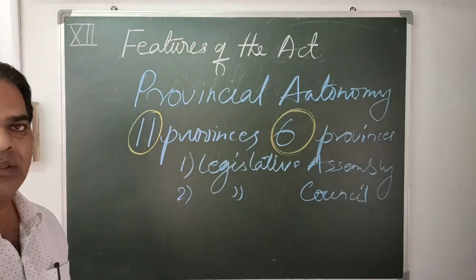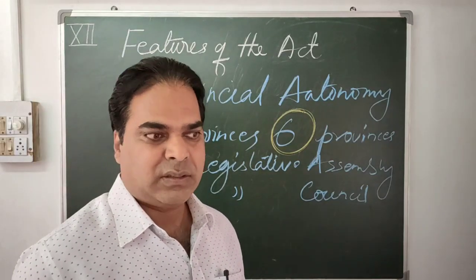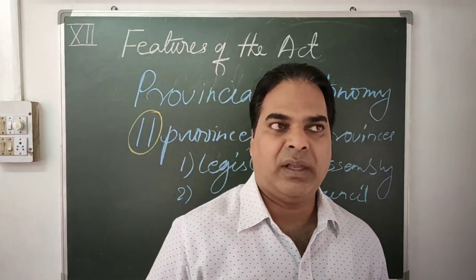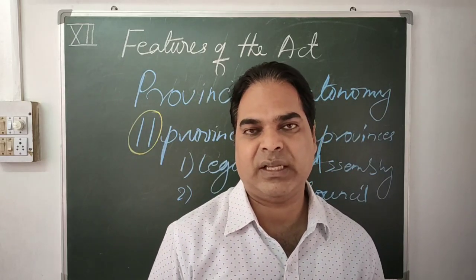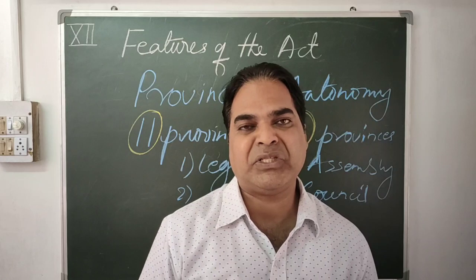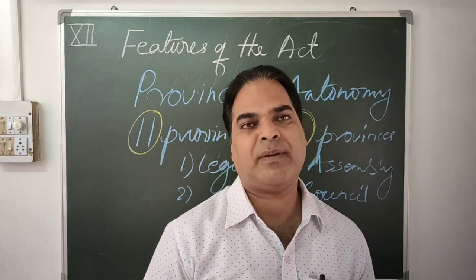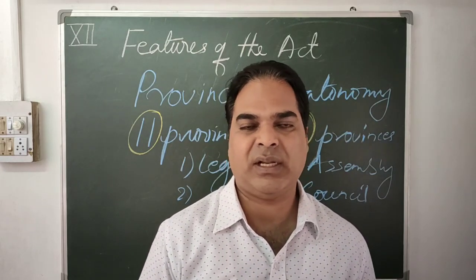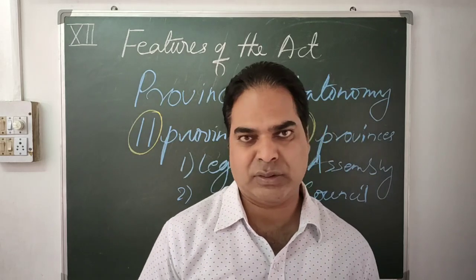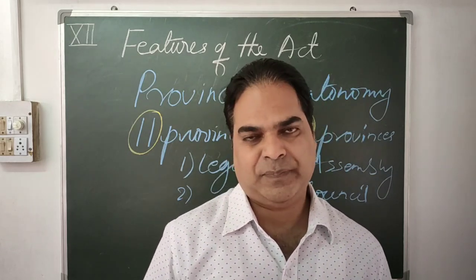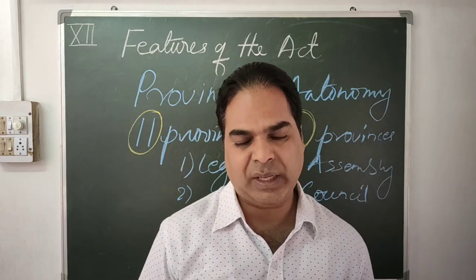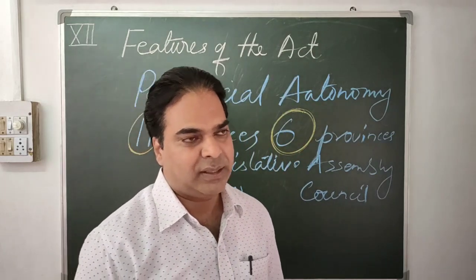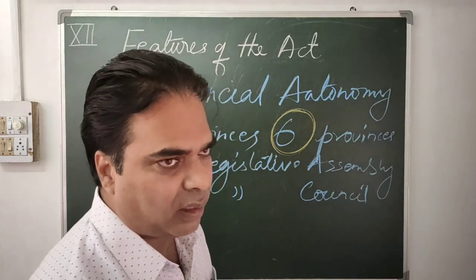Legislative council. So even today in our country India, 7 states are there where bicameral legislature is there. Let us take the example of Bihar, Uttar Pradesh, 2 houses are there. Legislative assembly is also there, legislative council is also there. Maharashtra, Andhra Pradesh, Telangana, Jammu Kashmir. So these are the states where both the houses are there.